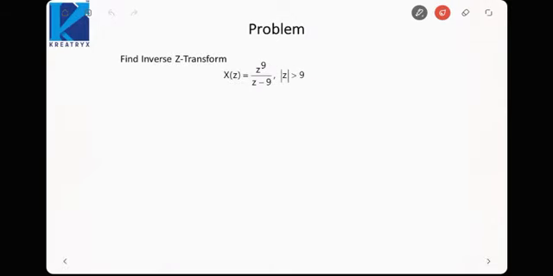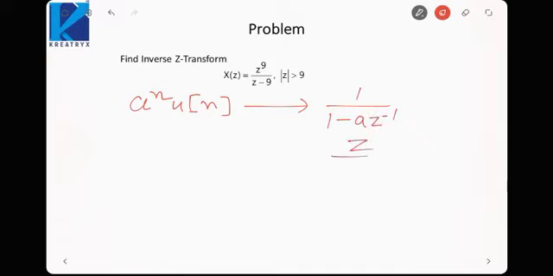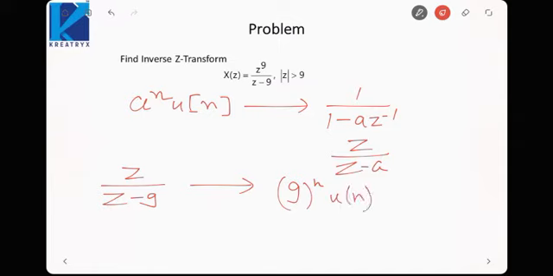Next problem, if you see, z raised to the power 9 upon z minus 9, and the ROC is given to be mod z greater than 9. Now, one thing I know is the z transform of a raised to the power n u[n] is 1 upon 1 minus a z inverse, that is z upon z minus a. So from this problem I can say z upon z minus 9 would correspond to a signal 9 raised to the power n u[n], because mod z is greater than a.